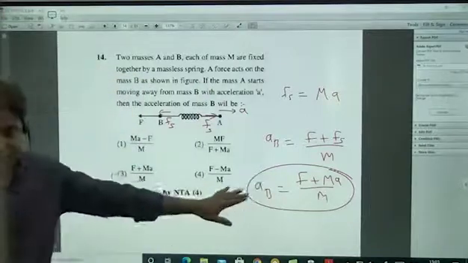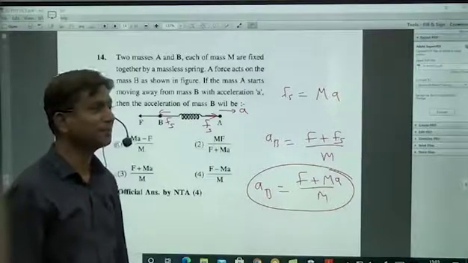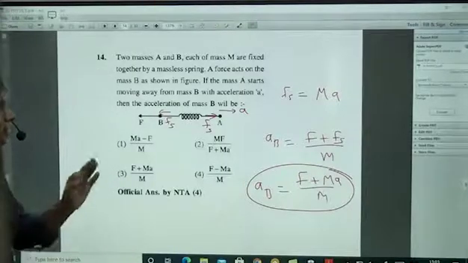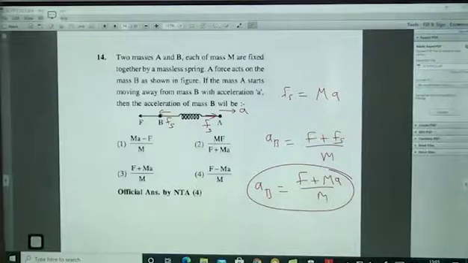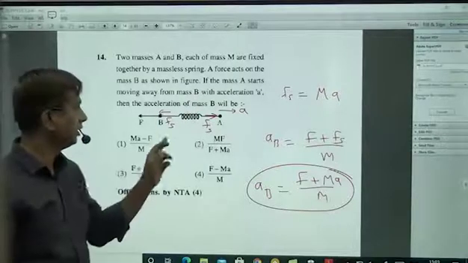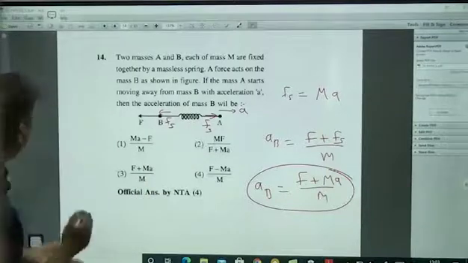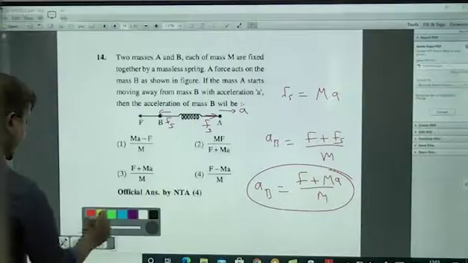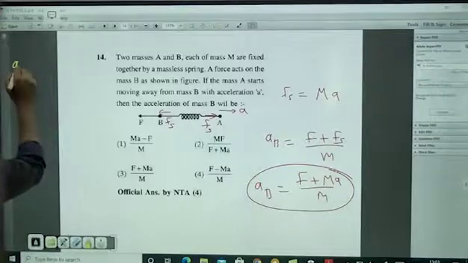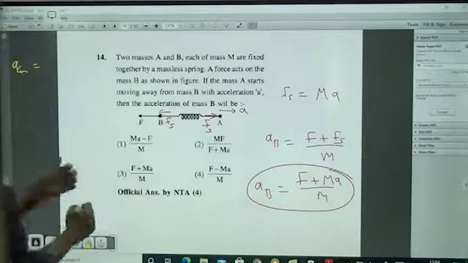This is one way. You can also do it the other way. The other way is acceleration of center of mass. By definition, if you take acceleration of center of mass, the net external force is only F, that too left side.